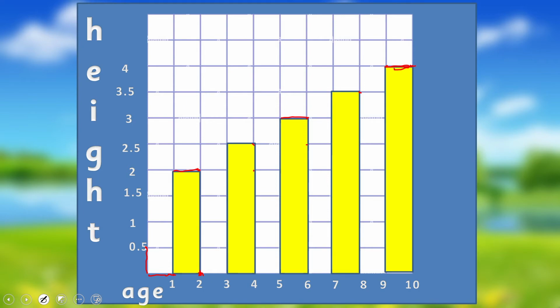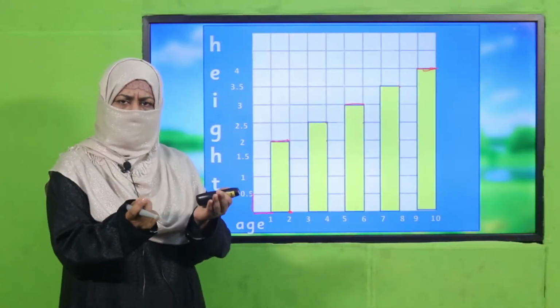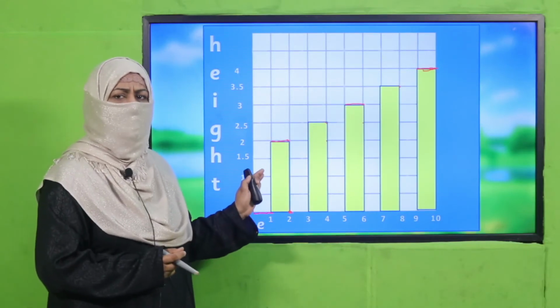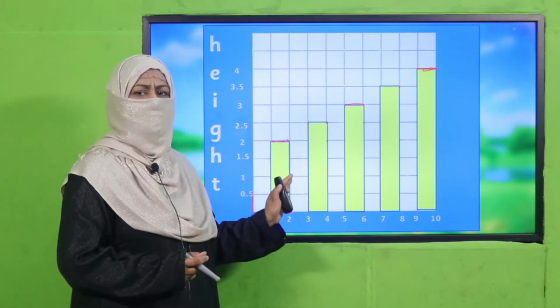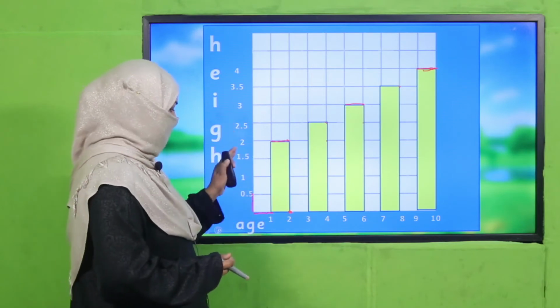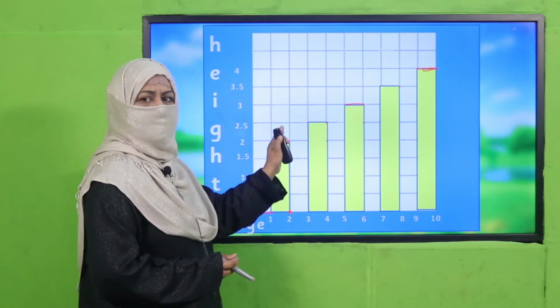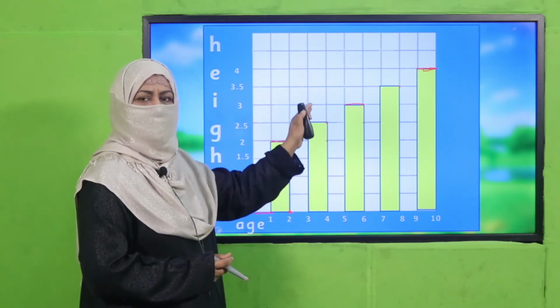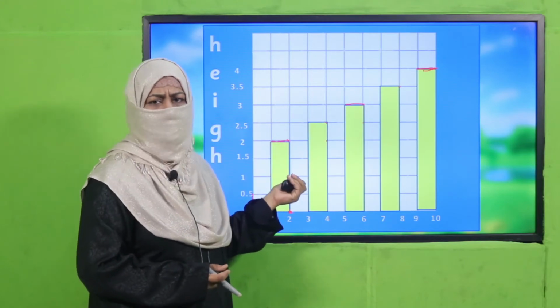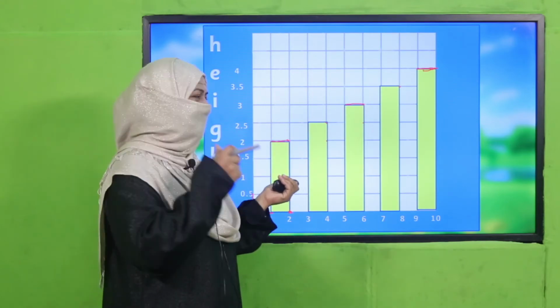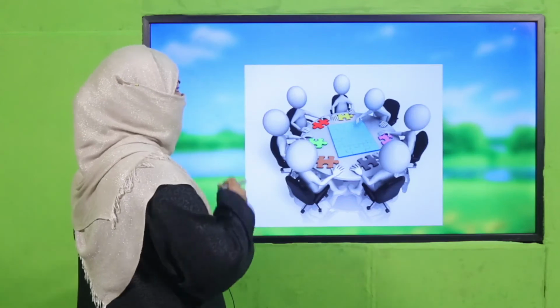And a very huge data becomes comprised on a piece of paper and you can easily read it in just one go. So here is age, here is height. By 2 this was the height, by 4 this was the height. This is how we read it. Isn't it simple? Yes, okay, so let's practice it further through an activity.